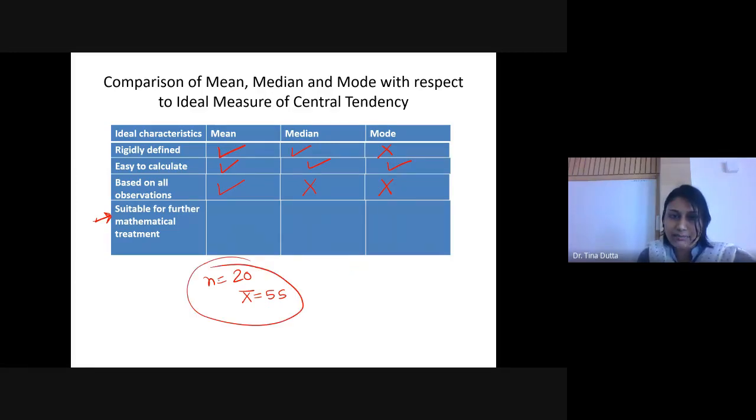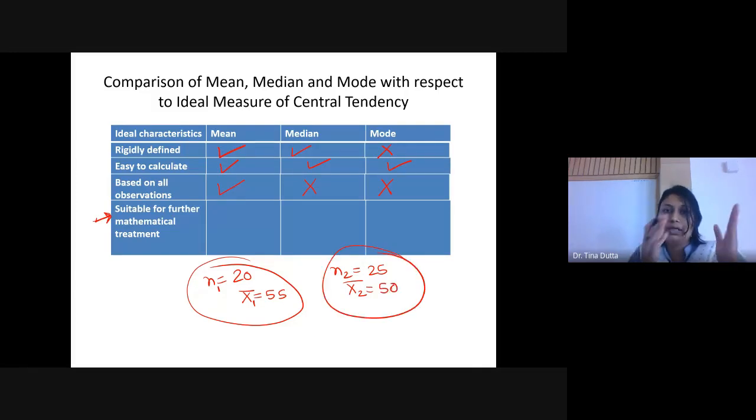You have another sample, so this is n1 and x1. Suppose you have another sample n2 where there are marks of 25 students, maybe a different section, and you got the mean marks of those 25 students. And suppose this is 50. This is the mean marks, 50.